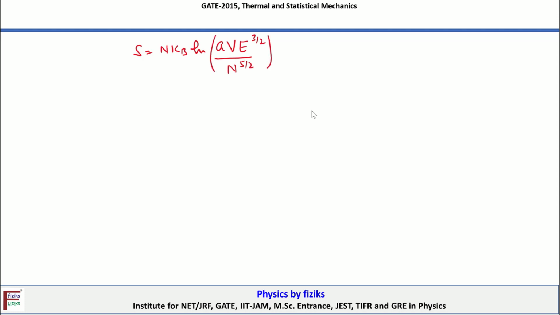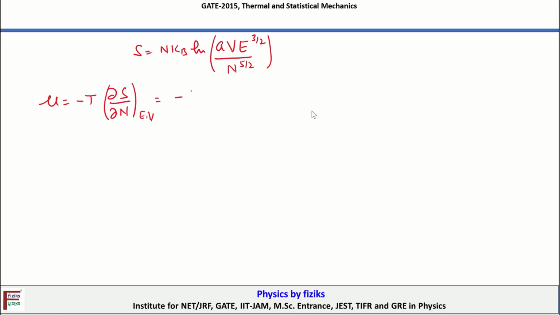This is the given expression. So mu is equal to minus T dS by dn. That simply requires the differential of entropy with respect to n, keeping all other parameters constant, that is keeping E and V constant.